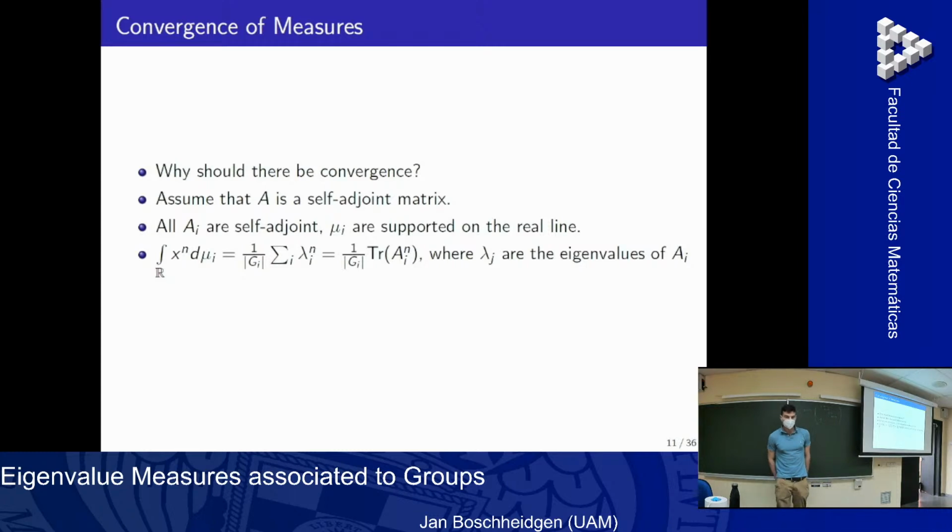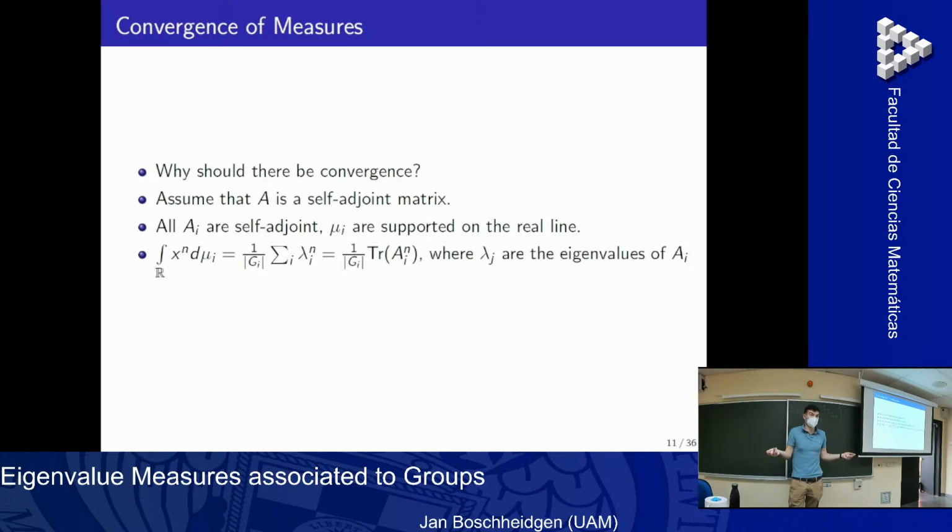Imagine the matrix A is self-adjoint. Then also all the matrices A_i are self-adjoint, and self-adjoint matrices have the good property that all the eigenvalues are on the real line. Now if I take some function on the real line, we remember also the measures are compactly supported, so actually if I have a function on some interval, then I can approximate this function by polynomials. This is the Weierstrass approximation theorem. So all I have to do is see what happens with these measures on polynomials, and because they're linear, I just have to look at functions of the form x to the power of n.